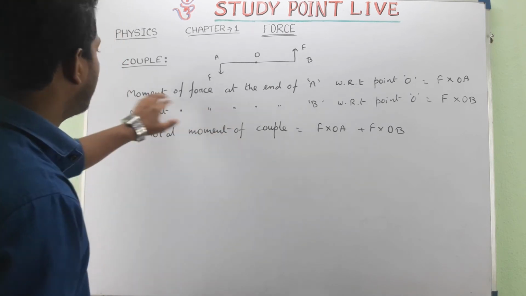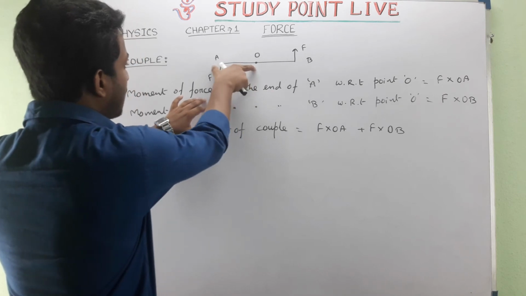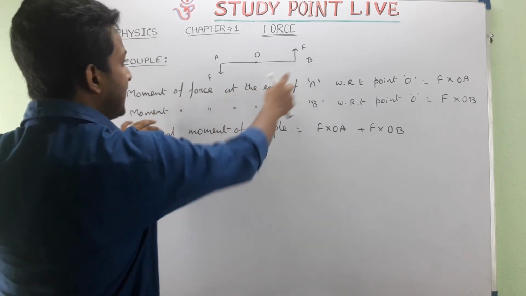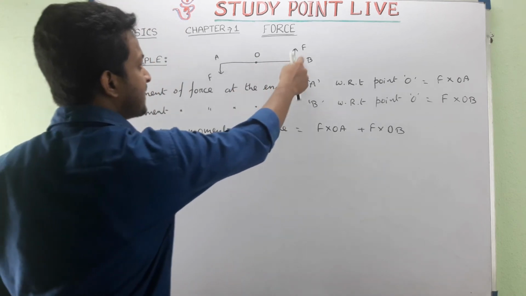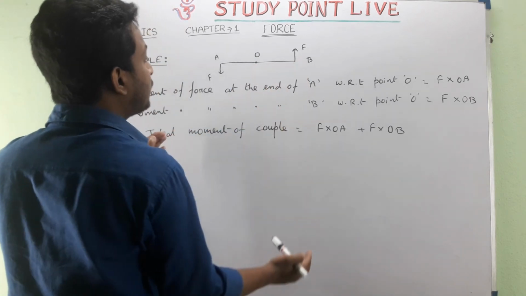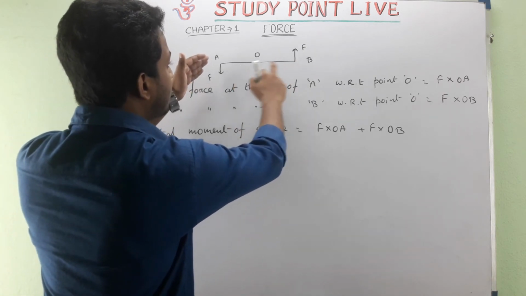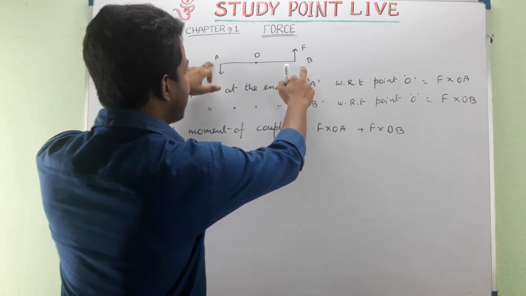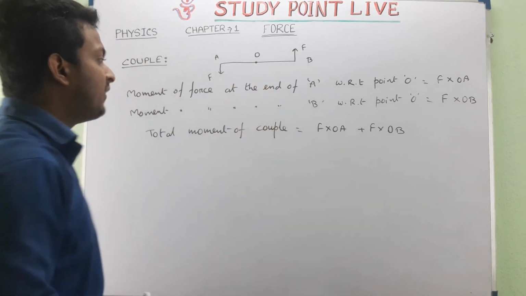Why is this moment of force, and here also moment of force, but here the moment of couple? Why here the moment of force? Because it is the moment with respect to O at the end of A for a single force, and here the moment at the point B with respect to point O for a single force. But whenever we find the total moment, that will be the moment at the two ends where the force is acting with respect to a pivot point.